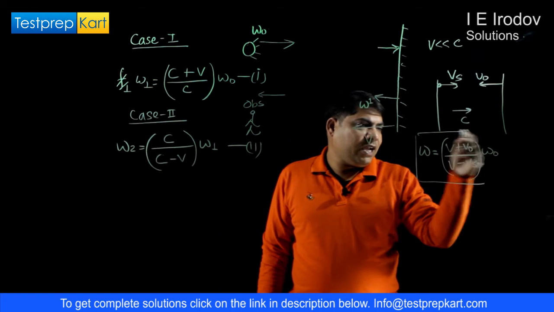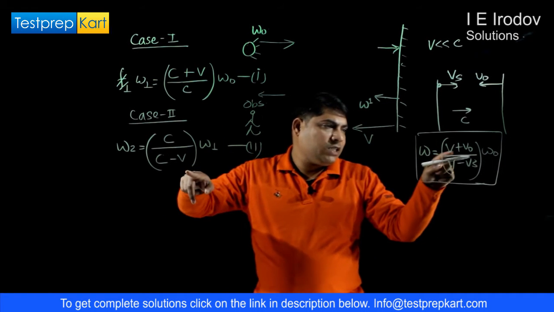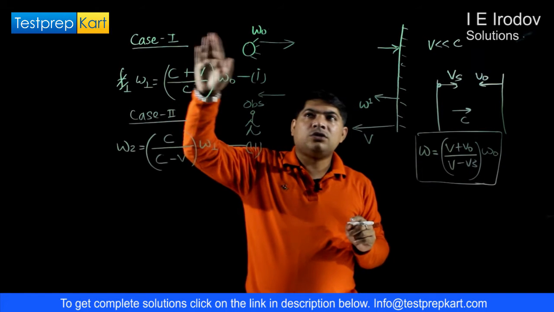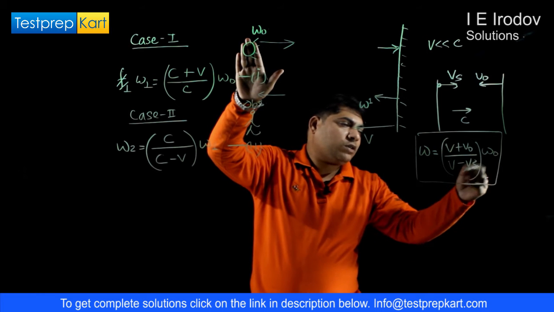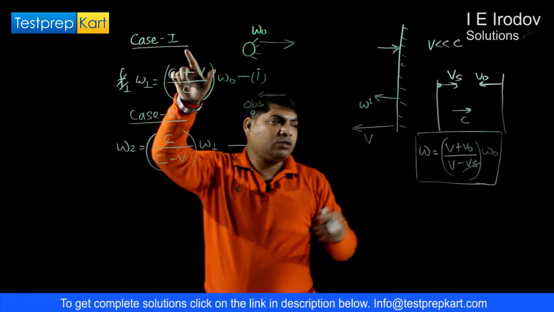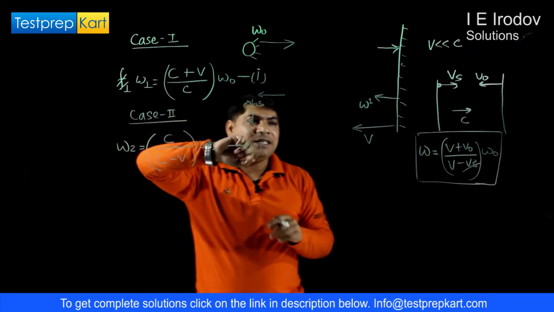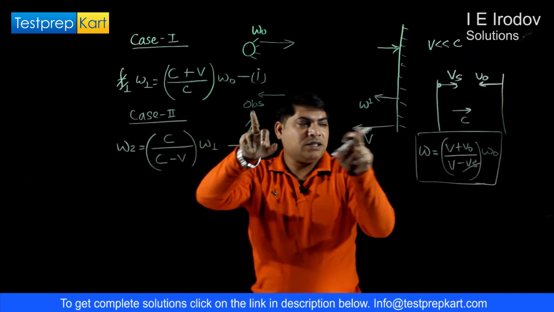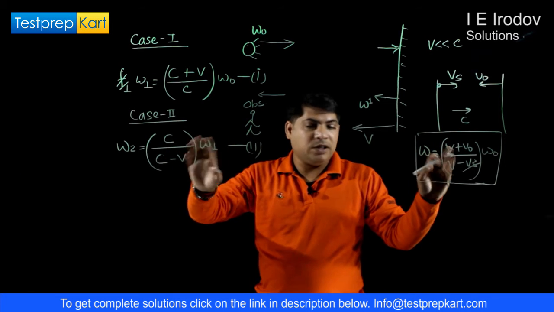Now we can derive relations for different cases by changing the sign and putting in the appropriate value. Like in case 1, the source was at rest, so this term was 0, and the observer was moving towards the source, that's why we wrote c plus v over c. In the second case, the source was moving towards the observer and the observer was at rest, so we put 0 here and got c over c minus v.